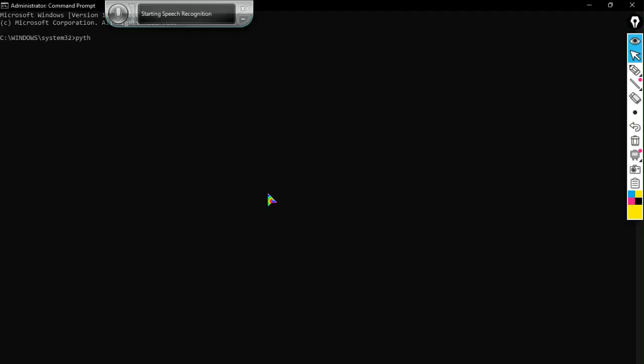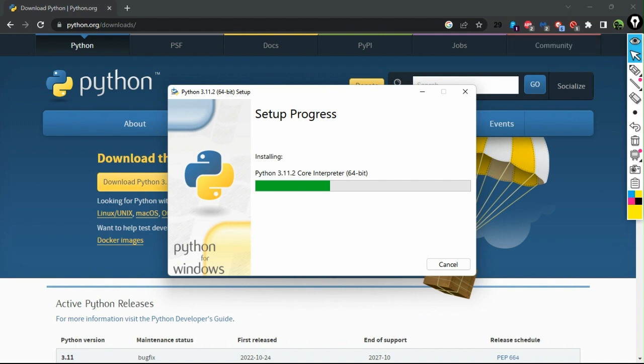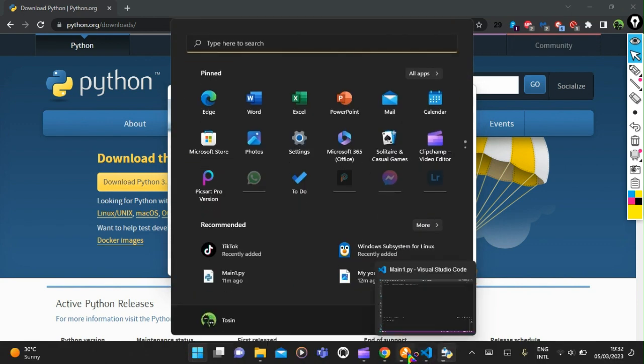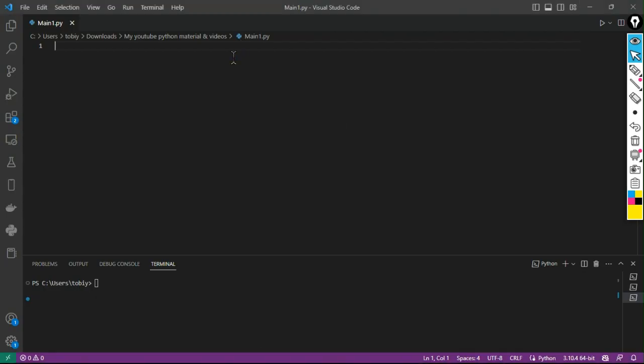Now I'm gonna type in python space dash dash version. You want to check the version of Python you have. So now I have Python 3.10.4. This is my version of Python. It's installing the new one right at the moment now.